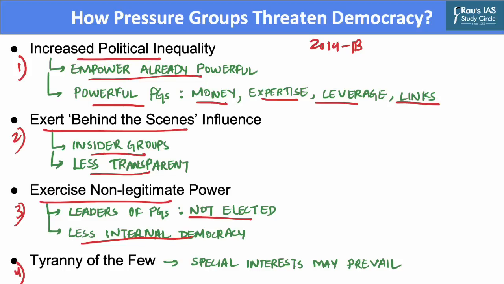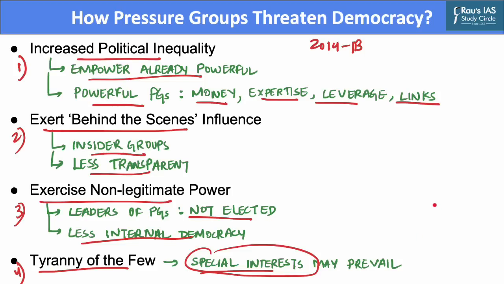The fourth criticism that they face is that they lead to tyranny of the minority. Pressure groups, by their very nature, represent minorities rather than majorities. Pressure groups thus try to prevent the tyranny of the majority, which is perhaps one of the most inevitable features of an electoral democracy. However, such pressure groups may create an opposite problem. Minority views or special interests may prevail at the expense of the interest of the majority or the larger public.